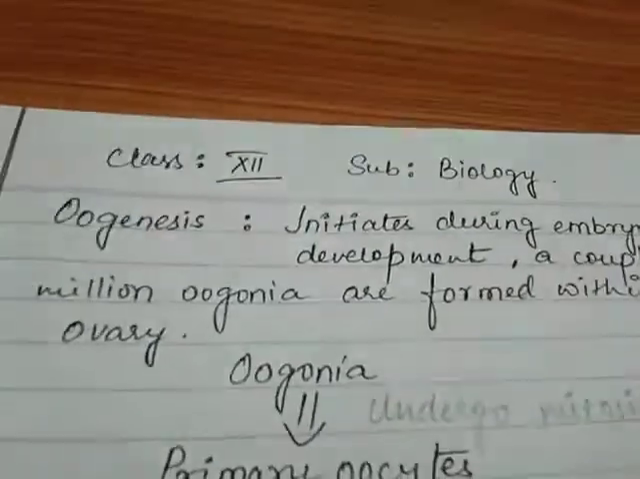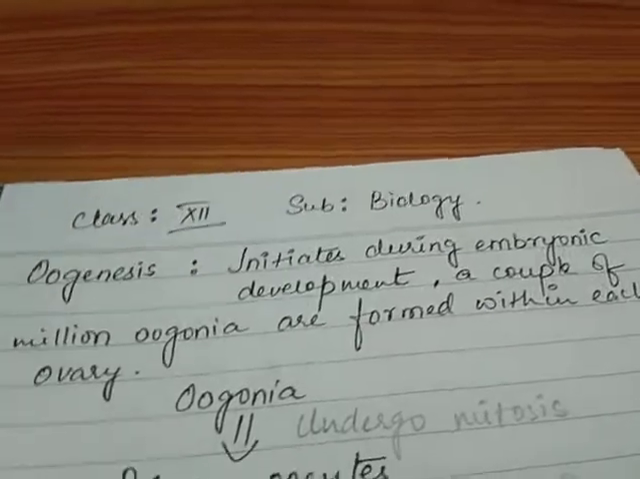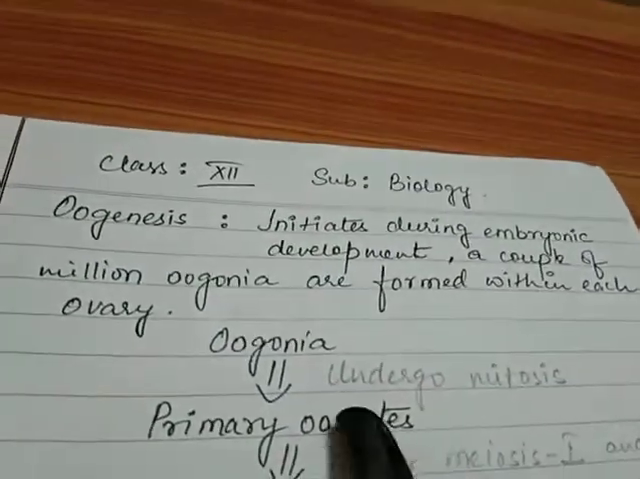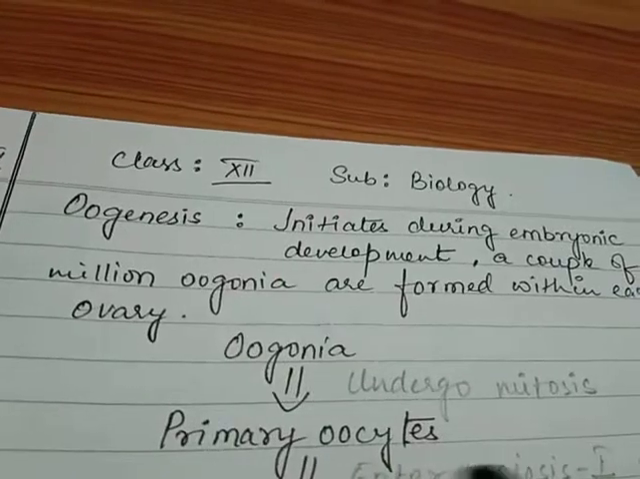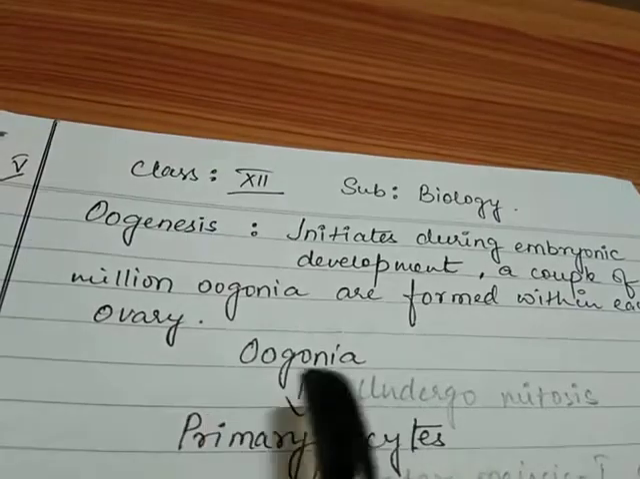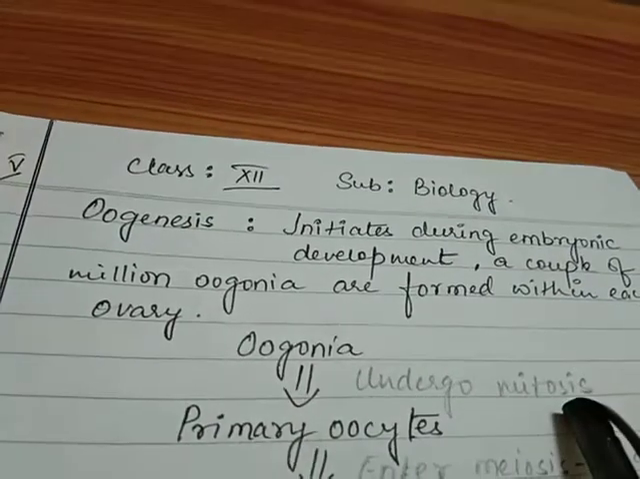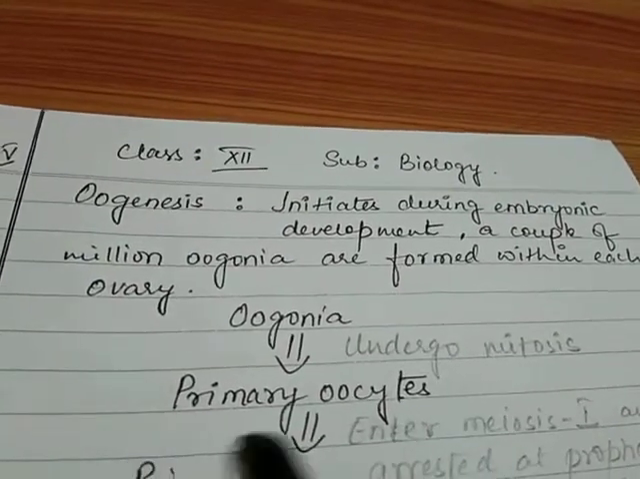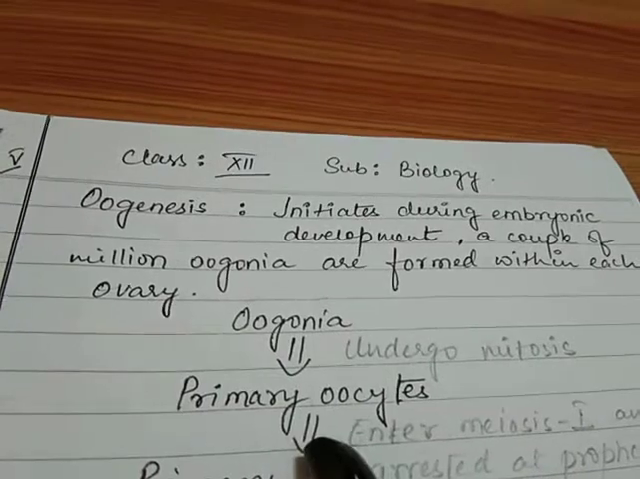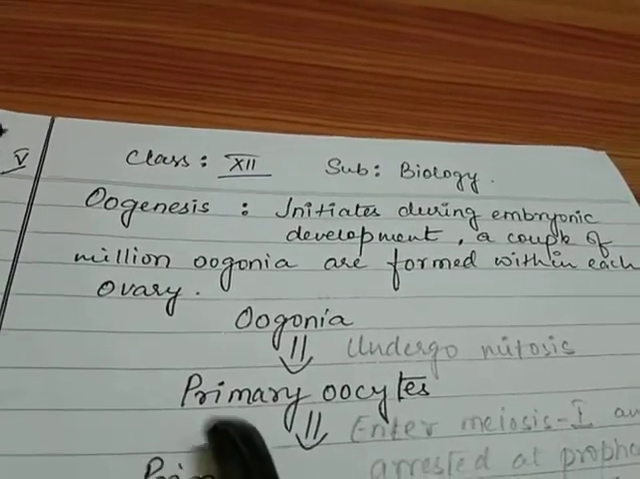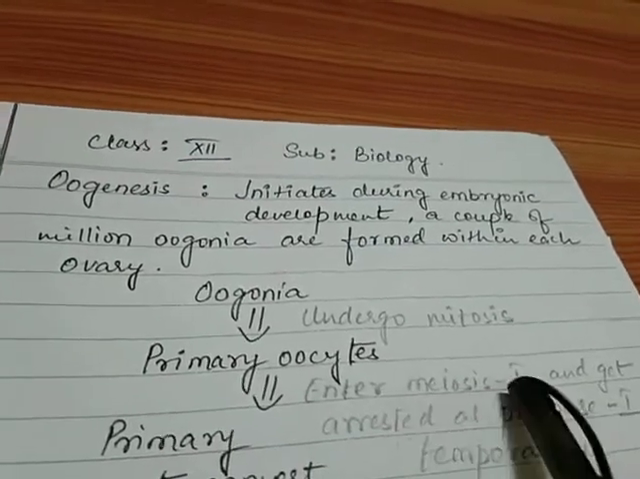So first of all, during the embryonic development, like during the fetal development, the oogonia, the primary germ cell, undergoes the first mitotic division. That is the same as in the spermatogenesis process. There the spermatogonia underwent the mitosis process. Here the oogonia undergoes the mitosis process and forms the primary oocytes. So these primary oocytes, after they are formed from the oogonia, are diploid cells, that is they have 46 chromosomes. Then they enter meiosis I.